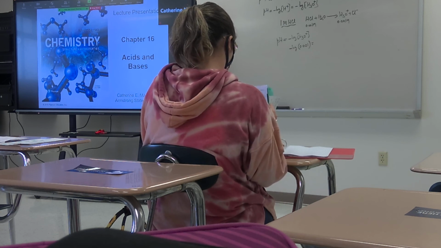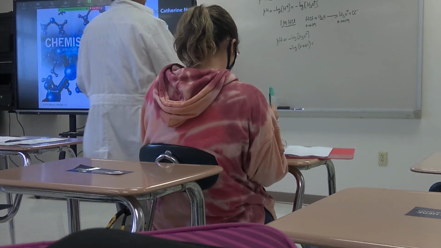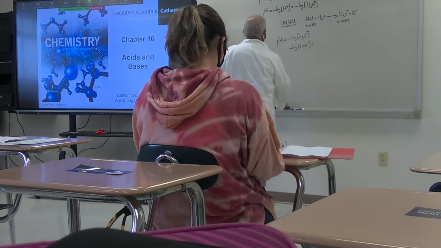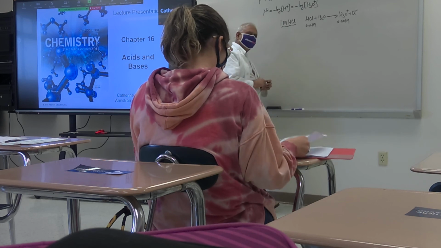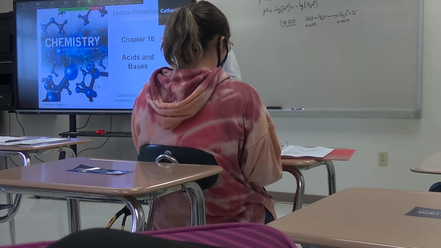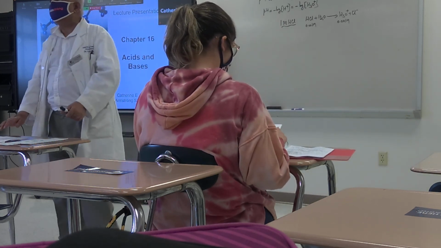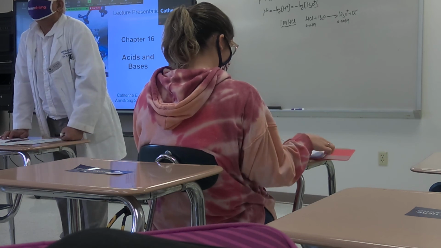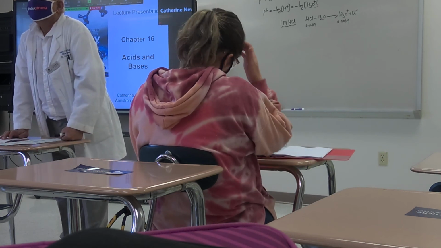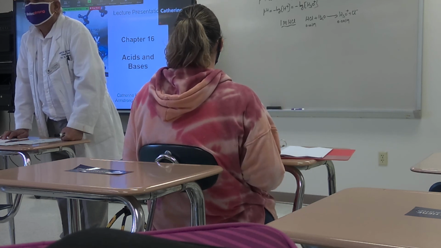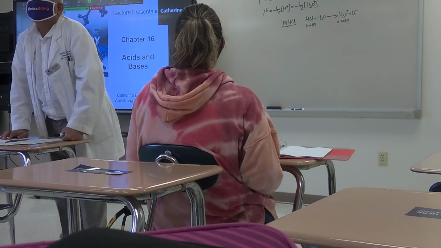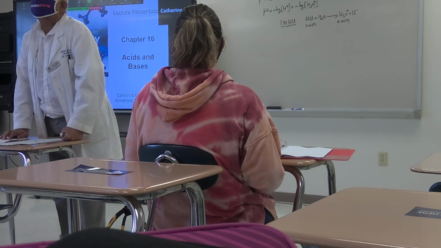Okay? Now, similarly, if I give you the hydronium ion concentration, you can calculate the pH using the formula pH equals negative logarithm of hydronium ion concentration, correct? If I give you pH, can you calculate the hydronium ion concentration?